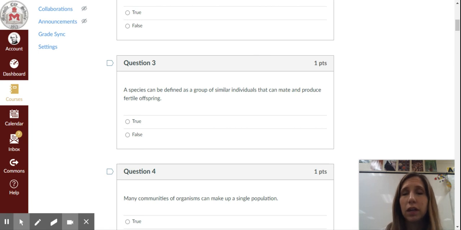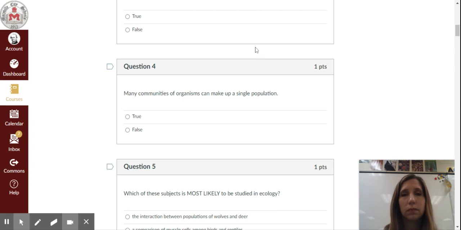Question 3. A species can be defined as a group of similar individuals that can mate and produce fertile offspring. Is that true or false? Question 4. Many communities of organisms can make up a single population. Is that true or false?